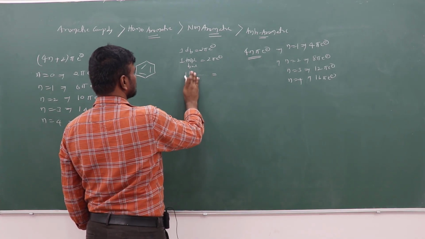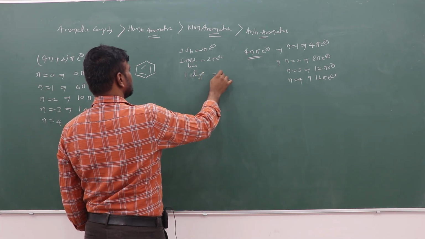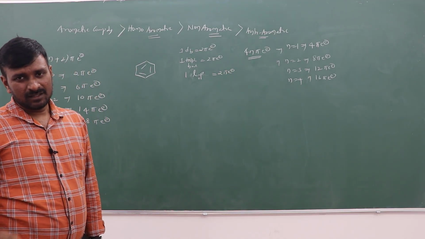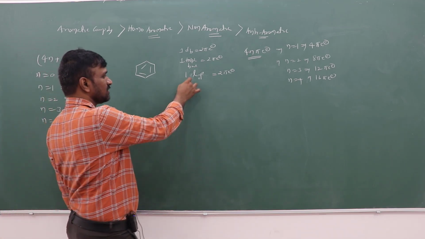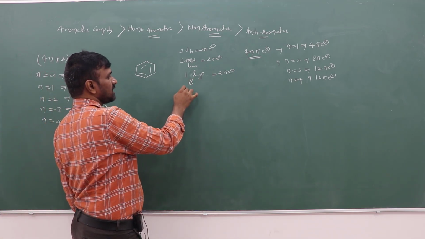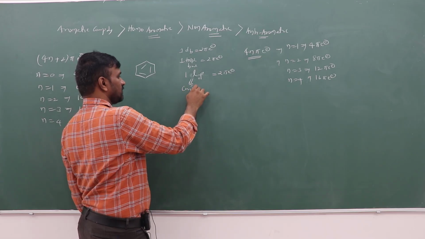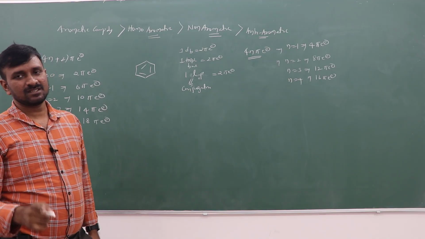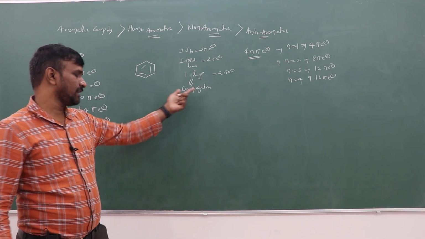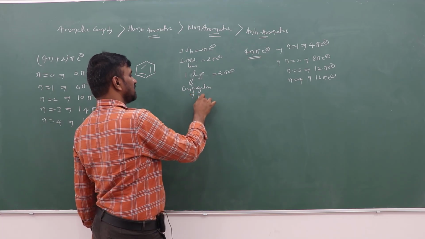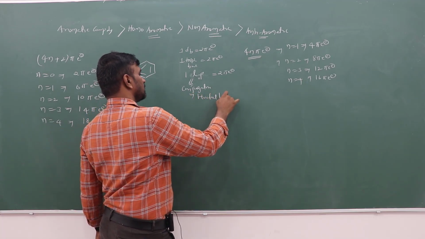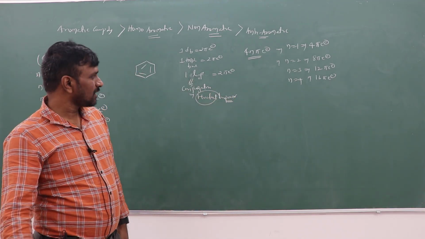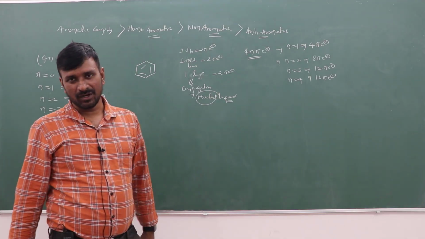one lone pair, if it is there, that is equal to 2 pi electrons. That lone pair, if it is participated in the conjugation, if it is involved in the conjugation, then only you have to count that lone pair as equal to 2 pi electrons. That is Hückel lone pair. Participated in the conjugation means that is Hückel lone pair. If it is a non-Hückel lone pair, it is not participated in the bonding.